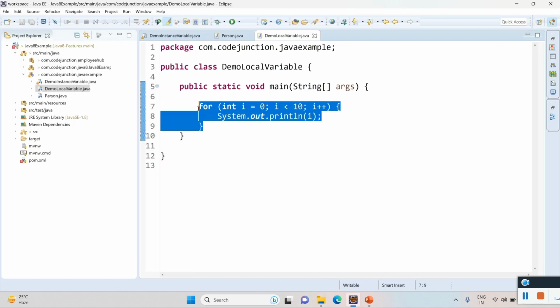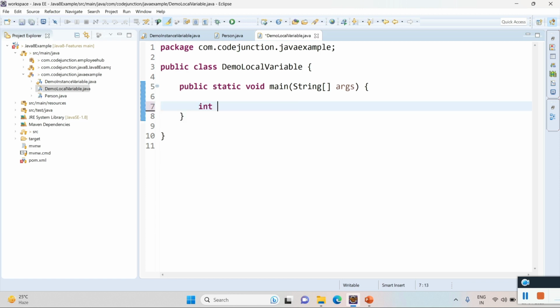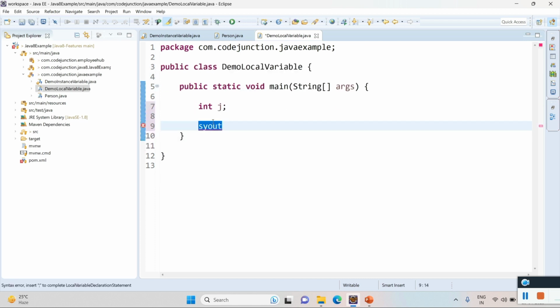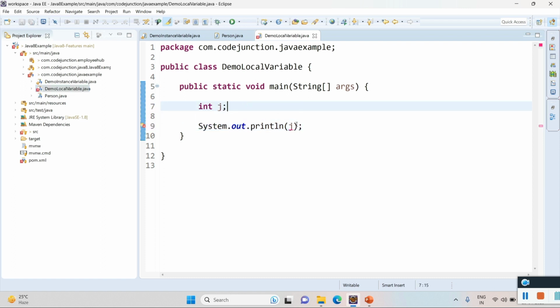So let's take another example. int j, and I want to print this j variable, sysout j. Once I print this j variable, you can see that there is an error: the local variable j may not have been initialized.